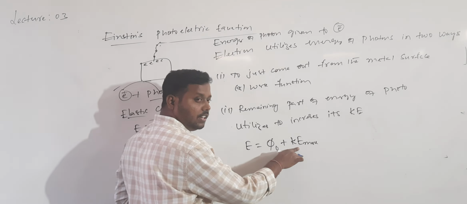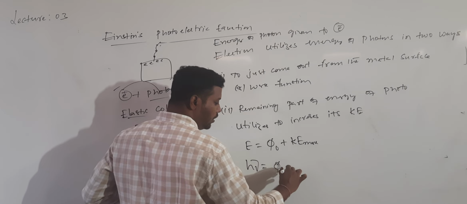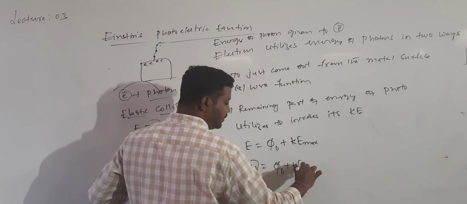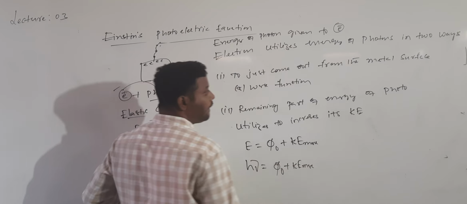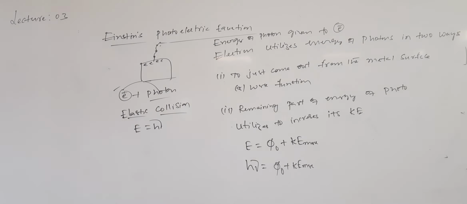So can I write from this, E is equal to h into mu, which will be equal to phi naught plus Ke max? Can I write? Are you getting this?